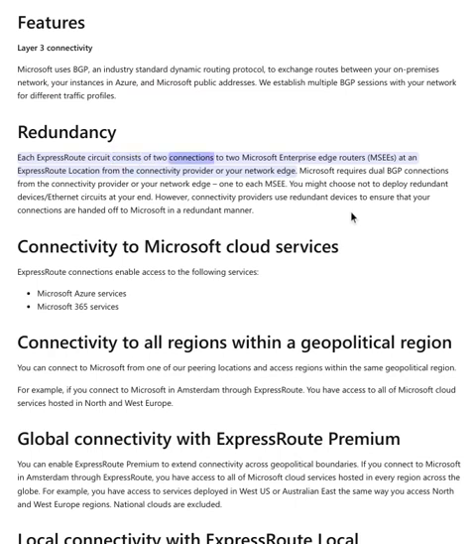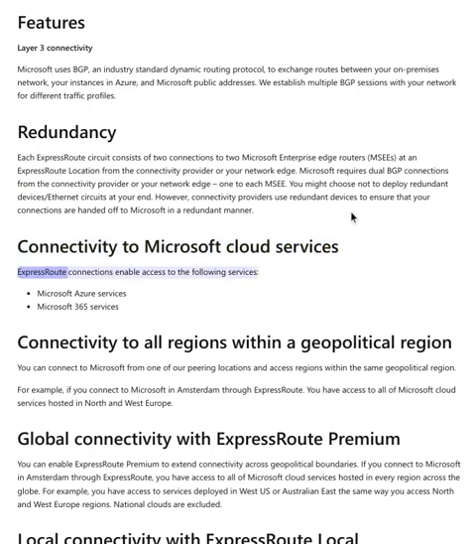Redundancy. Each ExpressRoute circuit consists of 2 connections to 2 Microsoft Enterprise Edge routers, MSEEs, at an ExpressRoute location from the connectivity provider or your network edge. Microsoft requires dual BGP connections from the connectivity provider or your network edge, one to each MSEE. You might choose not to deploy redundant devices/Ethernet circuits at your end. However, connectivity providers use redundant devices to ensure that your connections are handed off to Microsoft in a redundant manner.